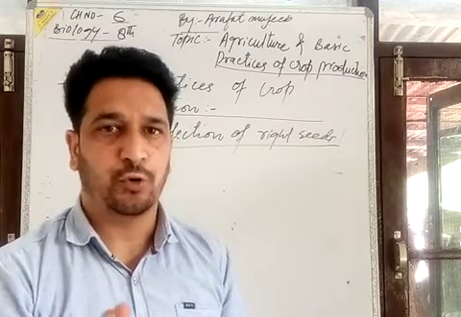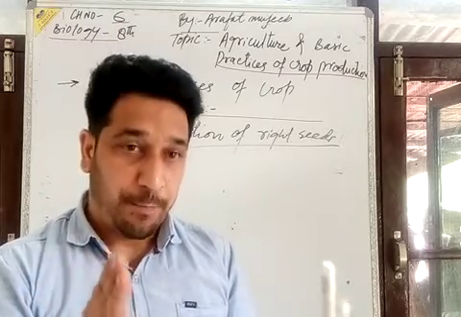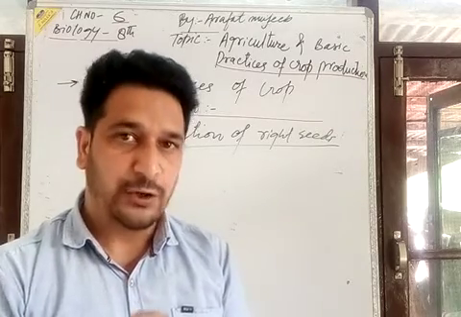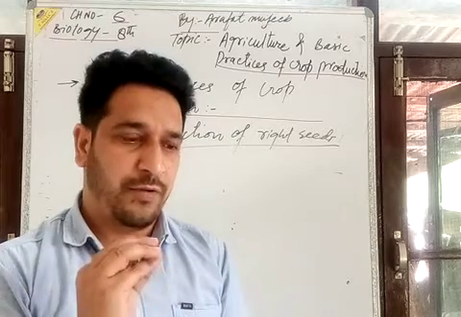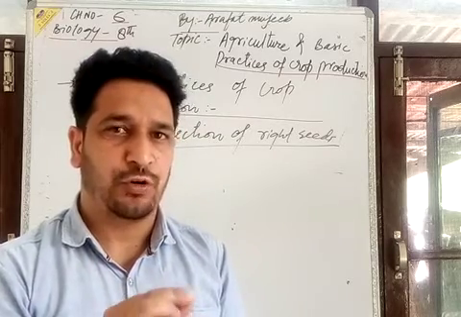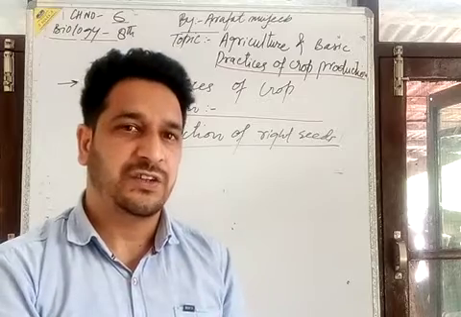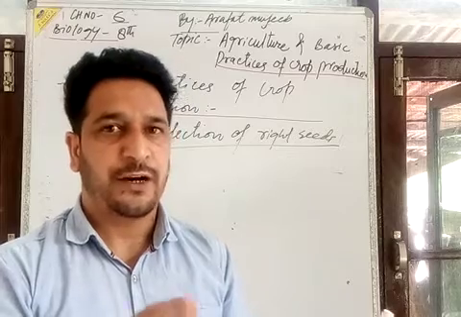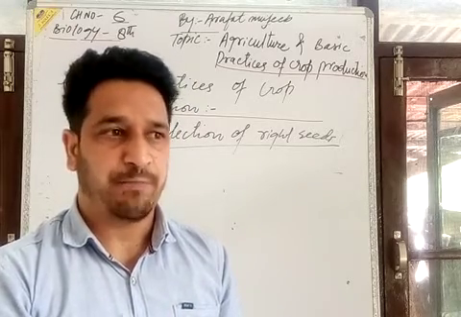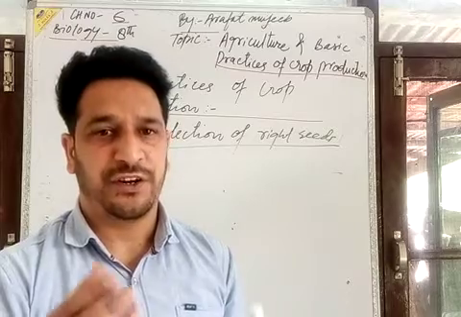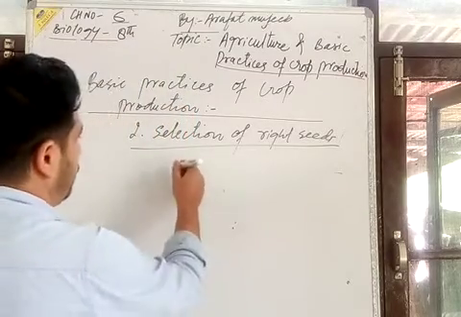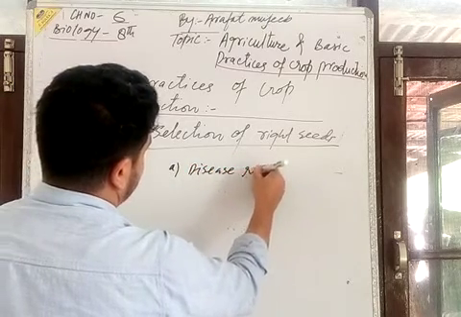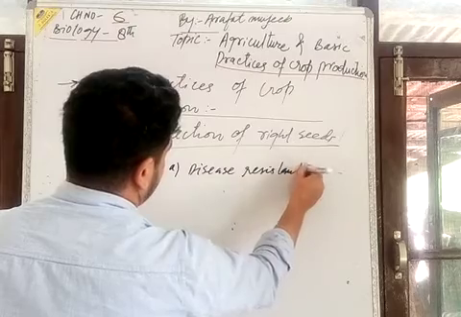It should be healthy. You should first of all have a proper look on the seed. You should take some portion of seed in your hand, and you should observe very properly in a scientific way. There should not be any fungal disease, there should not be any other microbial disease associated with it. Seed should be dry, it should be healthy, it should be disease resistant. जो आप seed, first of all it is important that it should be a disease resistant seed.